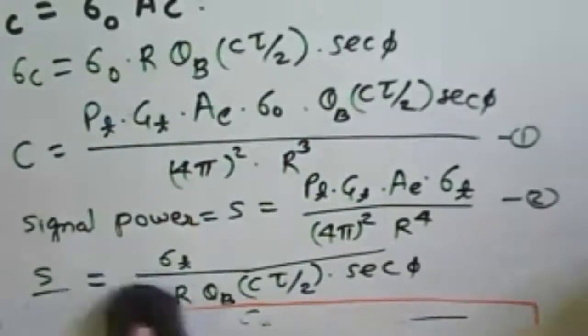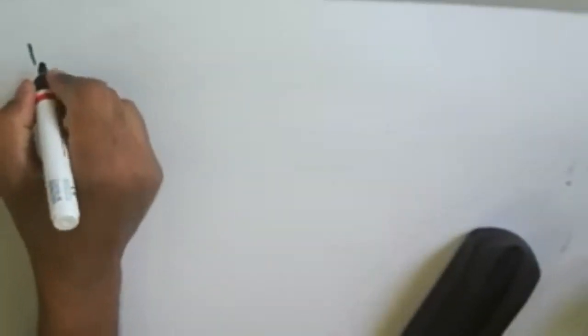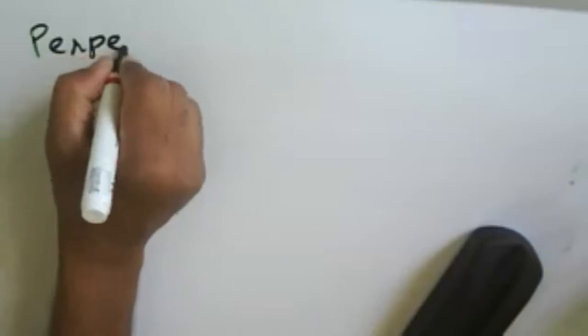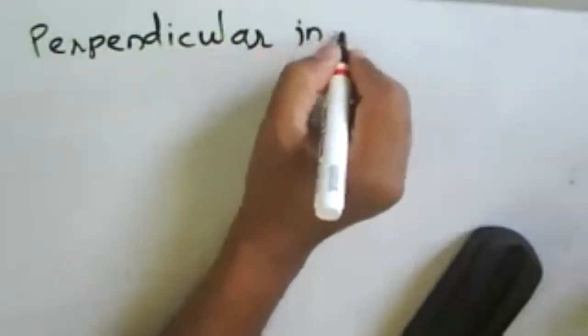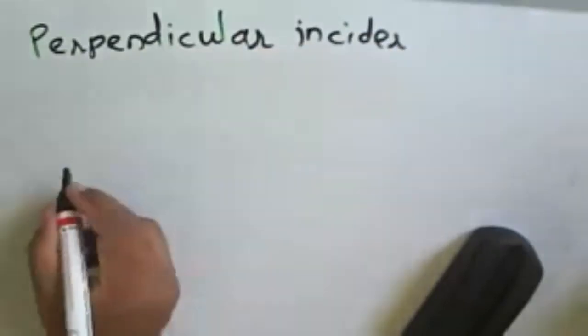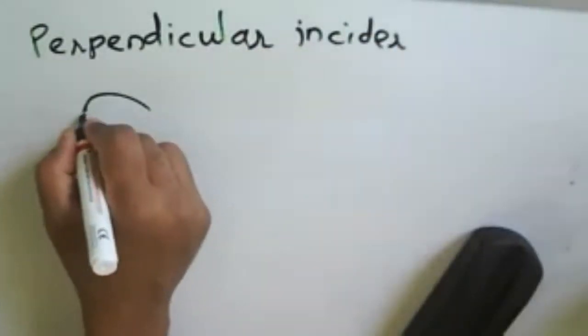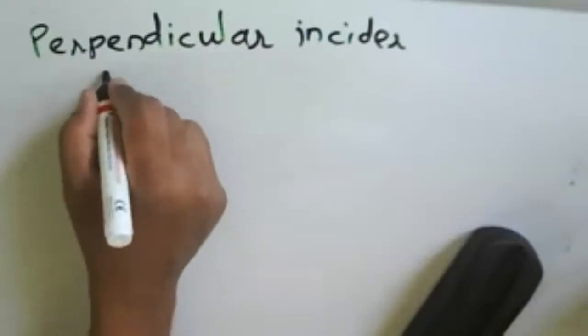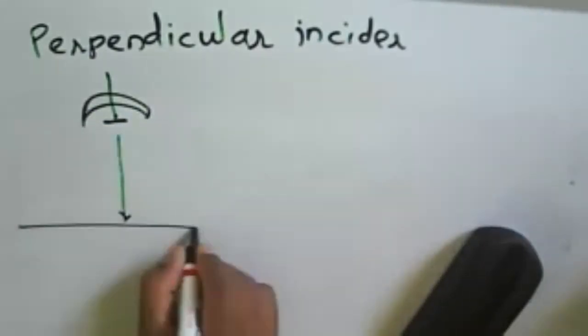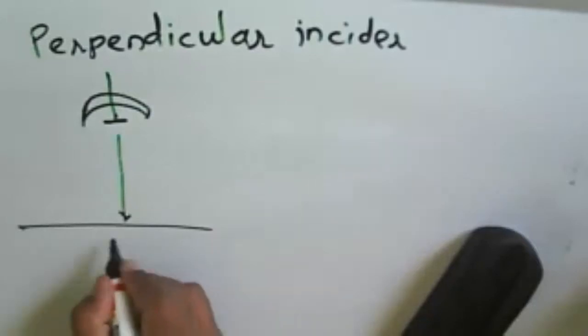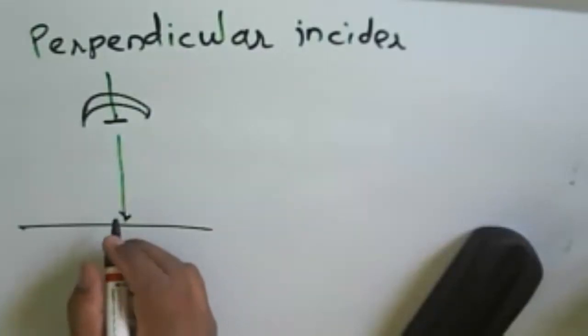Now, if we consider perpendicular incidence, perpendicular incidence means we have a radar here with an antenna propagating the signal toward the surface. This is perpendicular incidence.